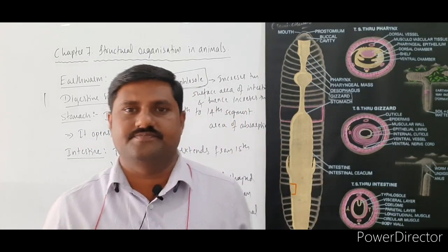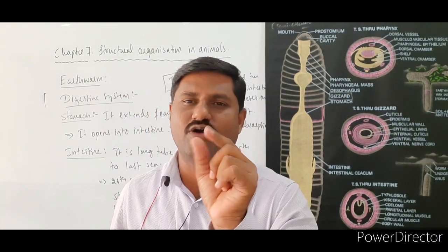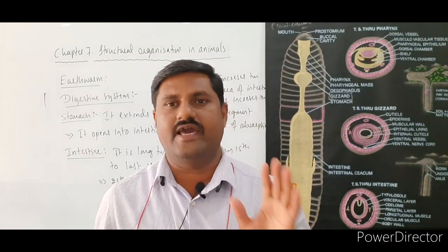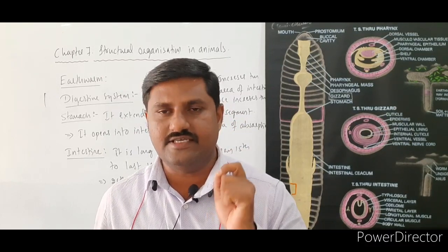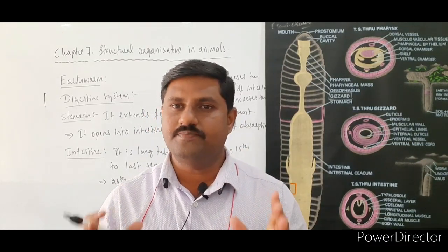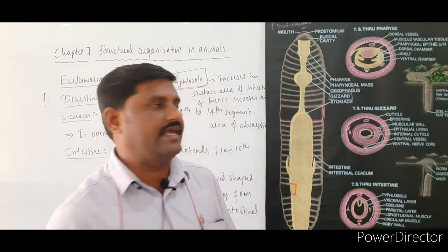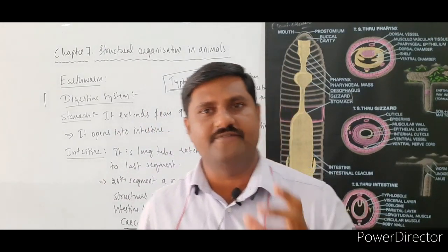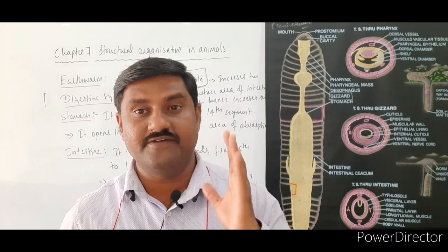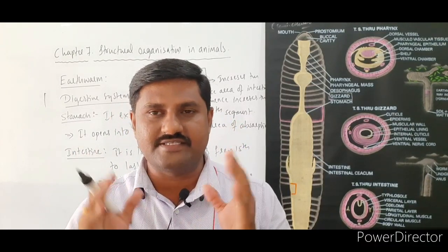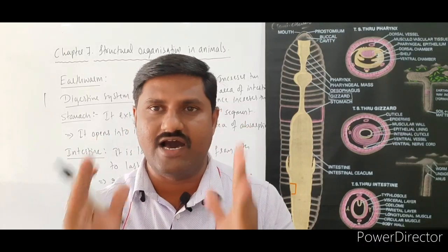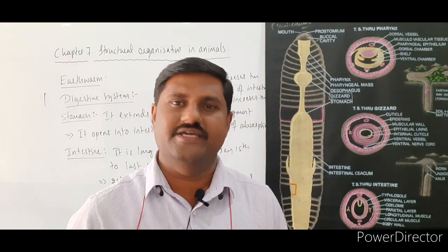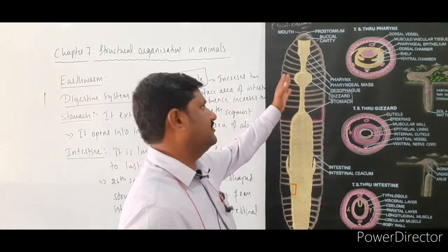And the last segment mainly consists of a single opening, that is called the anal opening. So hence in the last segment the anus is present. So this is how the simple digestive tract is seen in case of the earthworm, right? Here we have to locate different parts of the digestive tract in different segments. In which segments they are extending, where they are present, that is what you have to focus on, right? I hope you will certainly do that, right? So this is how the digestive tract is.